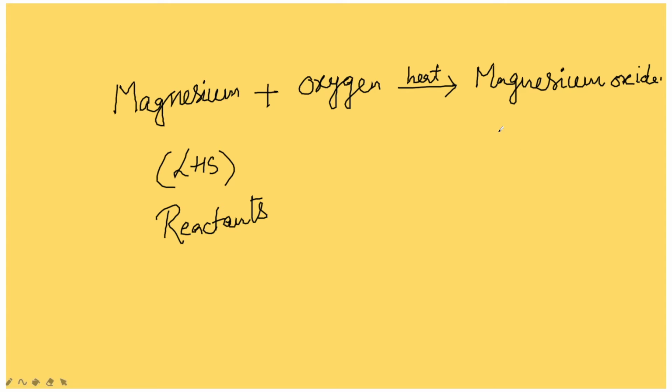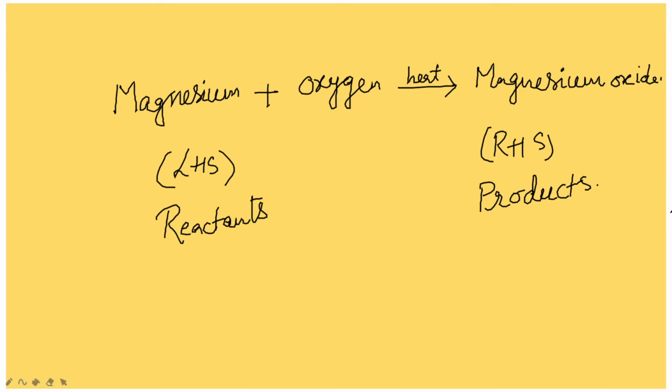And on the right hand side, whatever new substances were formed, those are called products. The new substances which are produced as a result of a chemical reaction are called products. So whatever substances on the left hand side took part in the chemical reaction are called reactants.